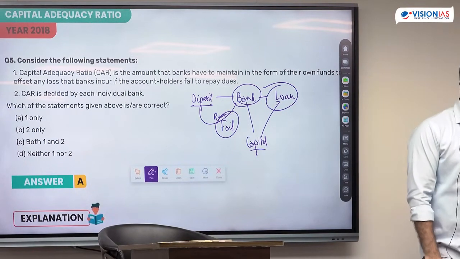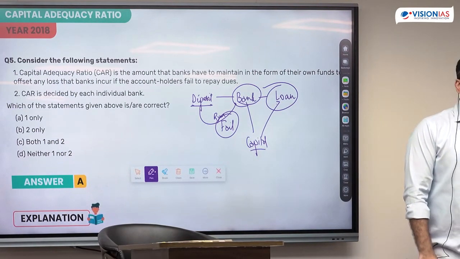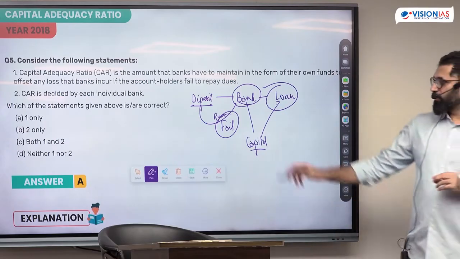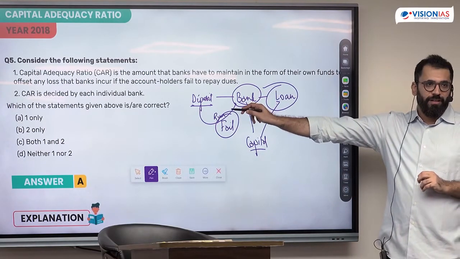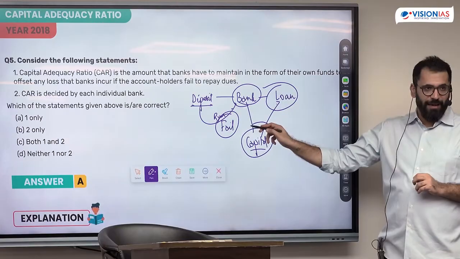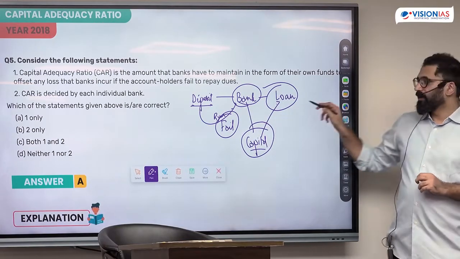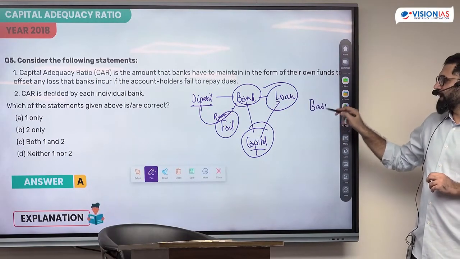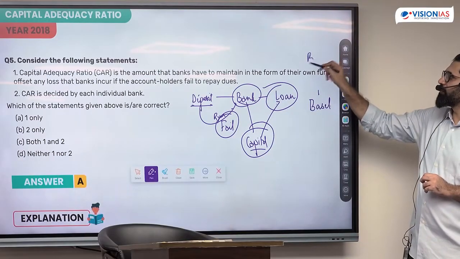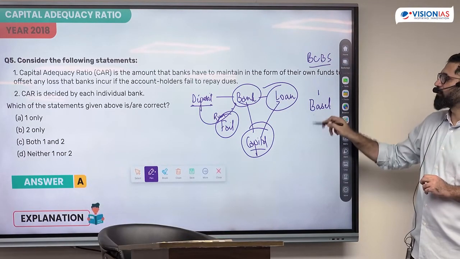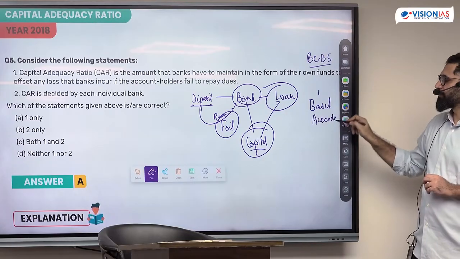If I know the bank has enough safe money that it will be able to tide over the loss, this becomes a benefit for the depositor. In order to have guidelines that this capital should be maintained by the bank, there was a certain set of guidelines given by the Basel Committee on Banking Supervision, which were called the Basel Accords.